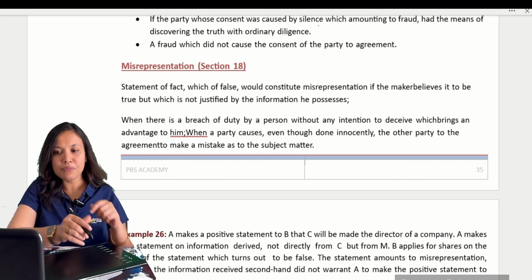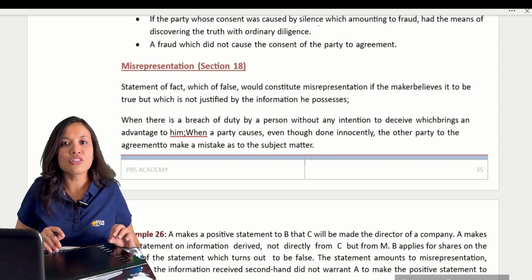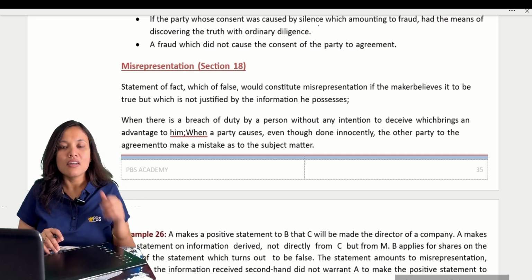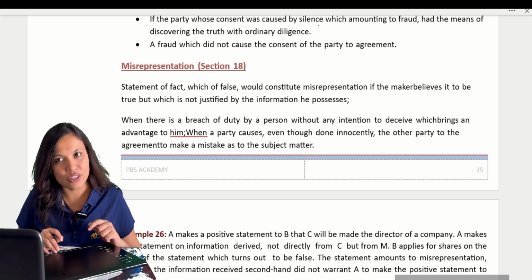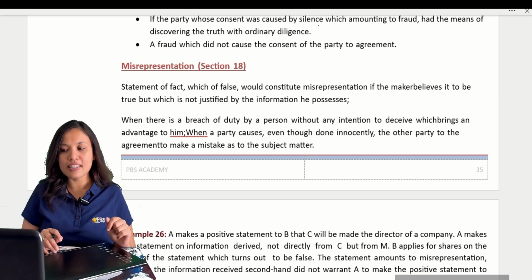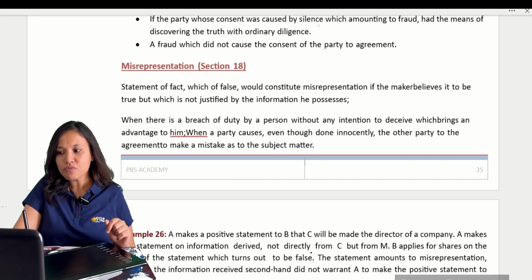Clear? Okay, now Section 18, going on to the next element, the fourth element, that is misrepresentation. We have studied about fraud. Now we are going to the next topic, that is misrepresentation.